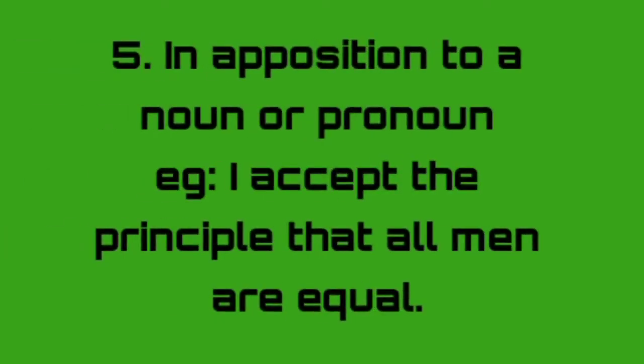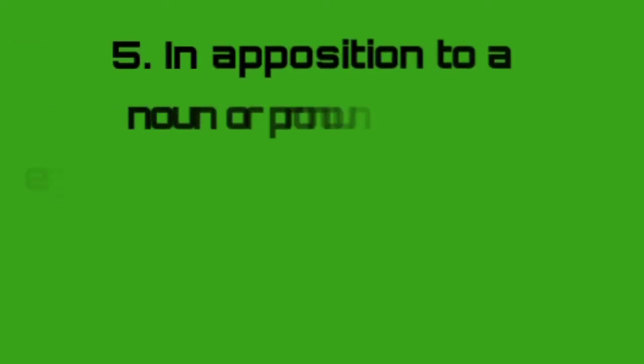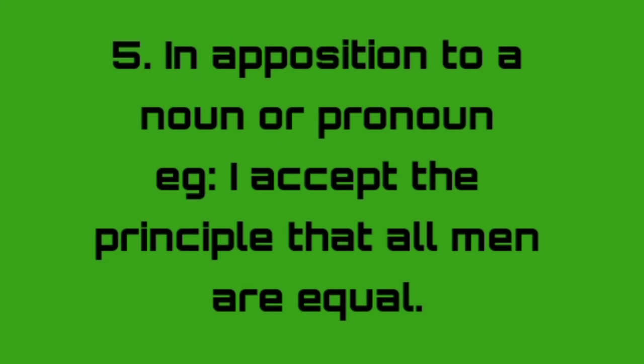Fifth function, in opposition to a noun or pronoun. For example, I accept the principle that all men are equal. Here two clauses are there. One is main clause, other one is subordinate clause. The main clause is I accept the principle. Subordinate clause is that all men are equal. Main clause means it gives complete meaning. If you want to find out the noun clause, you have to question the verb in the main clause. The verb is accept. If you question the verb accept what, the answer is that all men are equal. So the noun clause in the given sentence is that all men are equal.